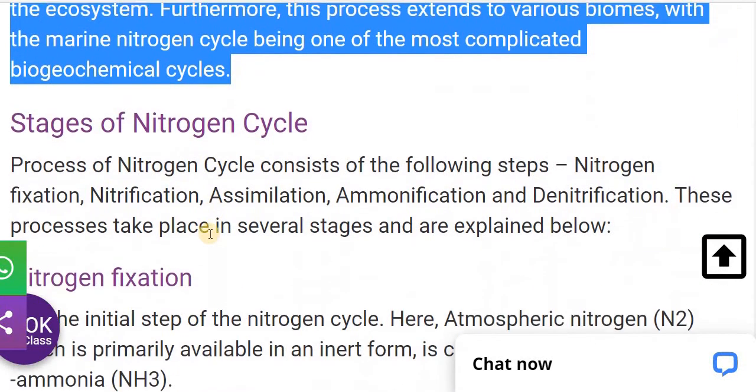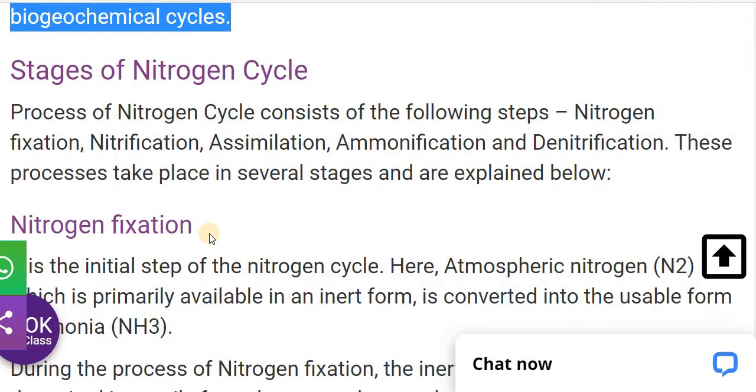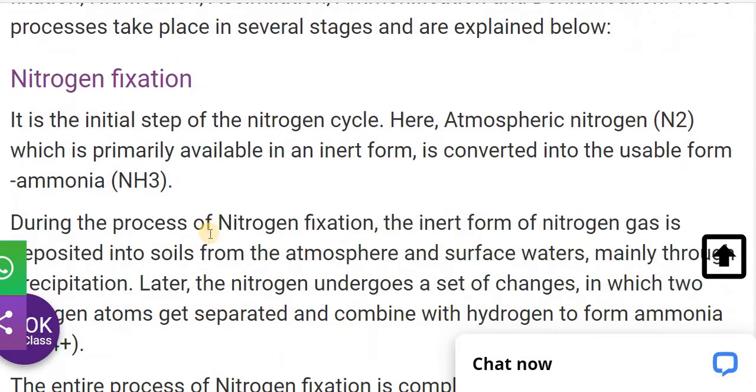Now let's see the first stage. As we discussed, there are several stages of the nitrogen cycle. In the nitrogen cycle, the first stage is nitrogen fixation, then nitrification, assimilation, ammonification and denitrification. This process takes place in several stages, explained below.